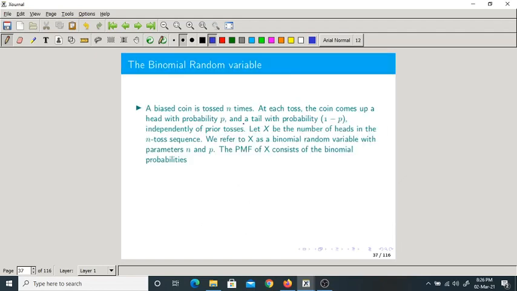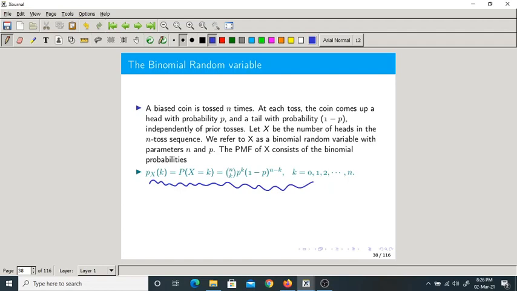Now another type of random variable is the binomial random variable. We have also defined these binomial probabilities in the previous classes. So without wasting much time, I am writing directly. The binomial random variable is something like this.